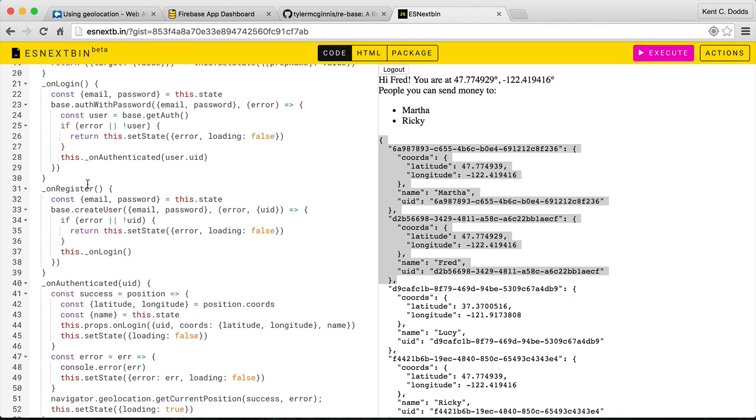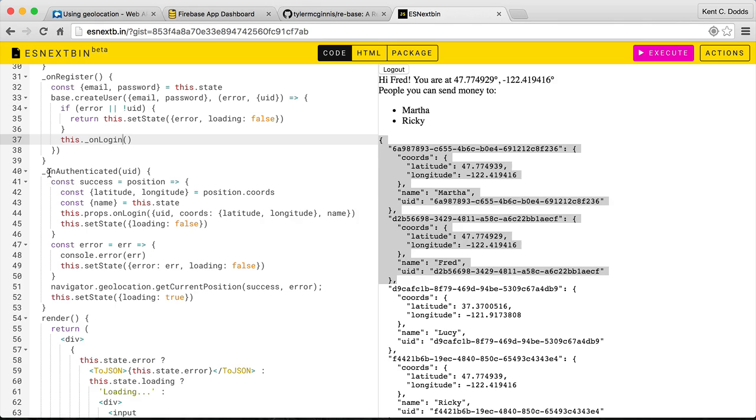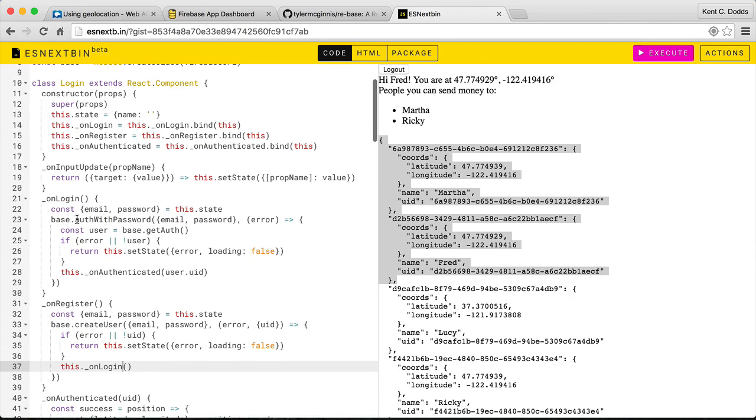If you register, then we get the email and password from the state, and then we use base to create a user with that email and password, and if all is successful, then we're going to log in here. So let's see, that's up here.